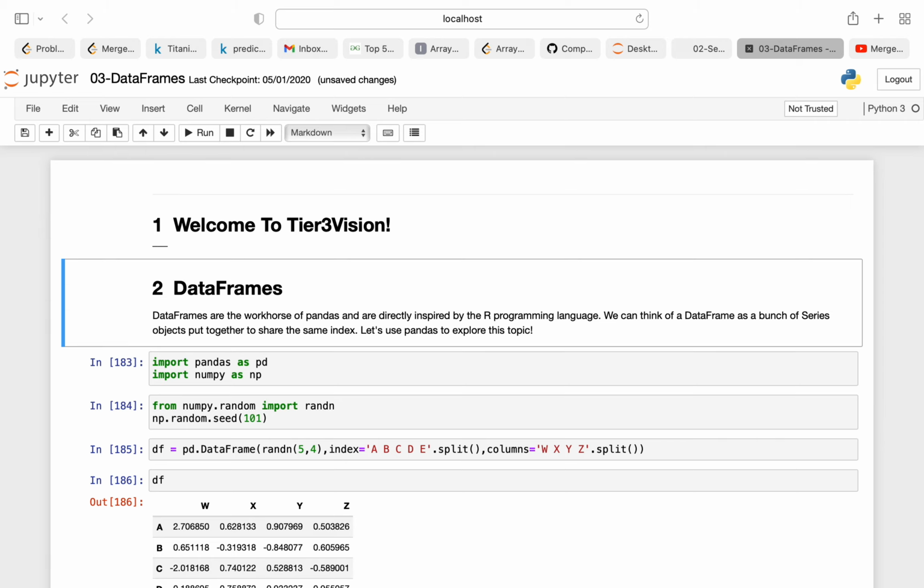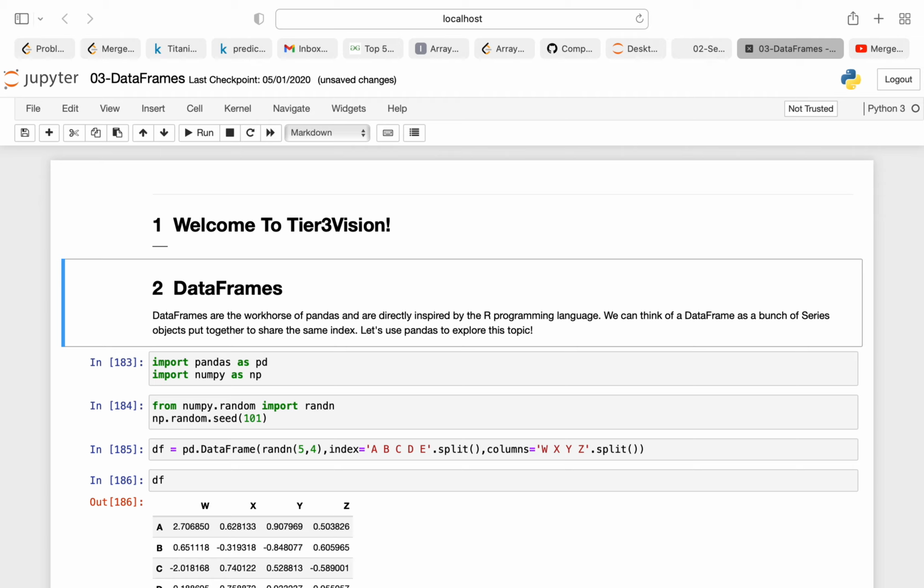So, what are data frames? Data frames you can say are the workhorse of pandas. They are inspired by the R programming language. So, what is a data frame? A data frame is a bunch of series put together which share the same index.